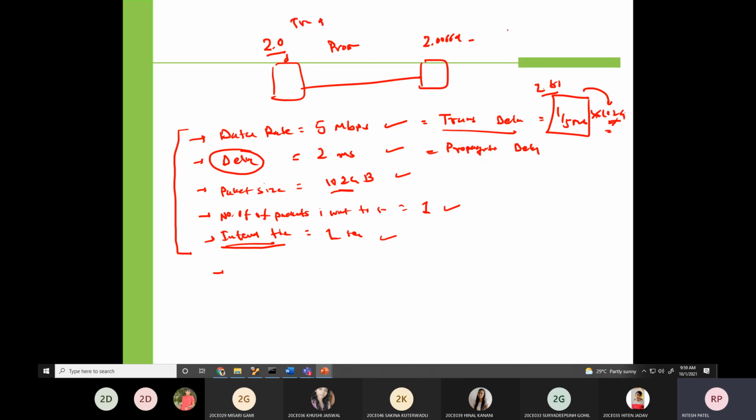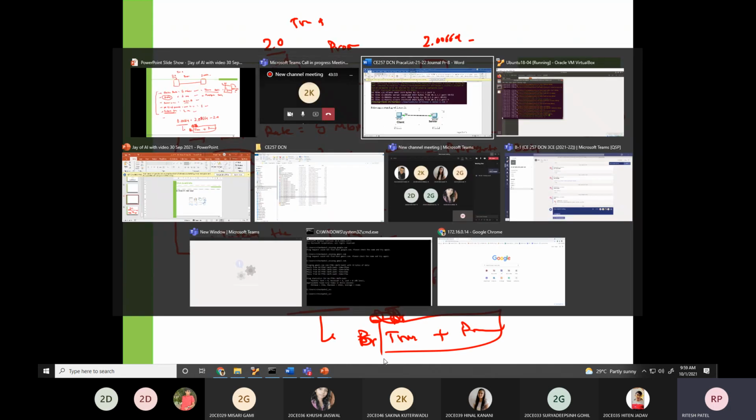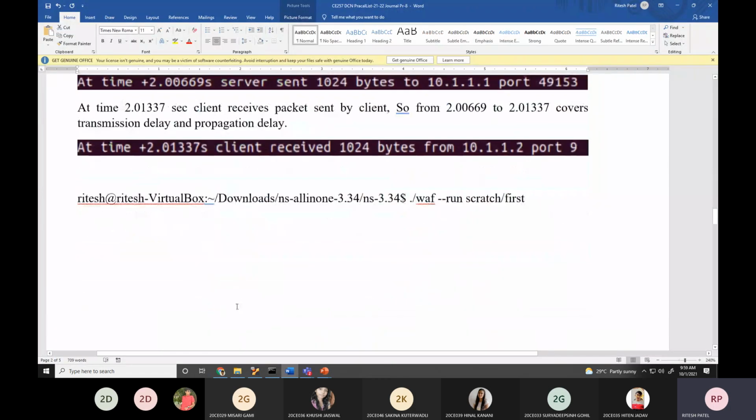So 2.00669 minus 2.0, that is 0.00669, which is equivalent to transmission delay plus propagation delay. Is it clear? Yes. Okay, so let's go ahead.